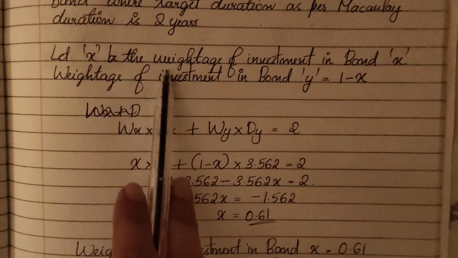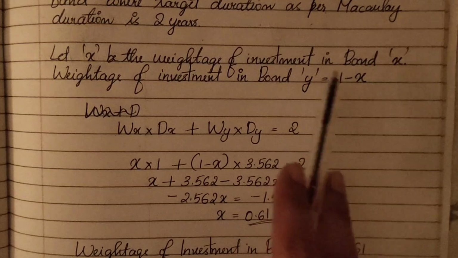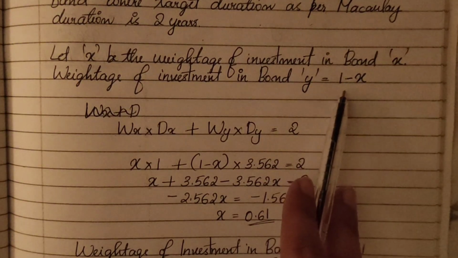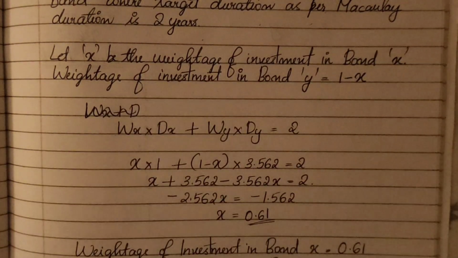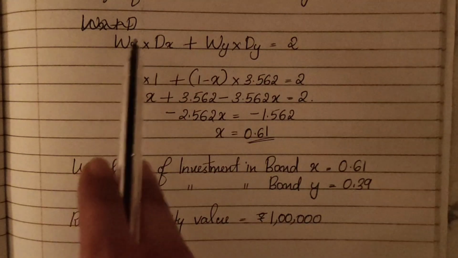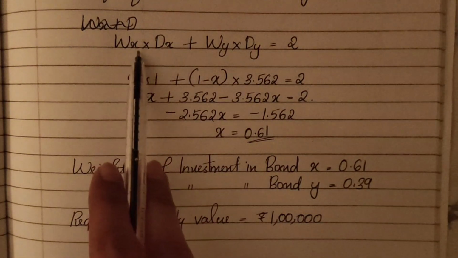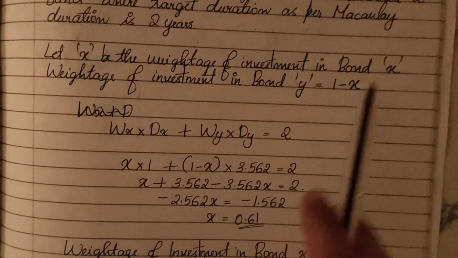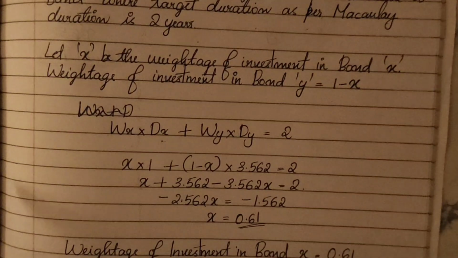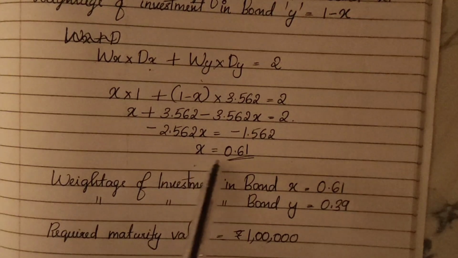So we will create a bond portfolio where the target duration as per Macaulay duration is 2 years. For that, let us assume x is the weightage of investment in bond X, and the weightage of investment in bond Y is 1 minus x. Here we take 1 because the total of the weights is 1. So for Y it is 1 minus x. When we add the weightage of both, you should get 2 years. So weightage of X into duration of X plus weightage of Y into duration of Y equals 2 years. Weightage of X we have assumed as x itself, x into duration of X, which we already calculated as 1 year, plus weightage of Y, which is 1 minus x, into duration of Y, which we already calculated as 3.562. When we solve that, you will get x as 0.61.